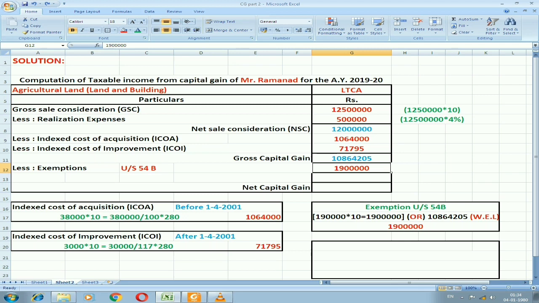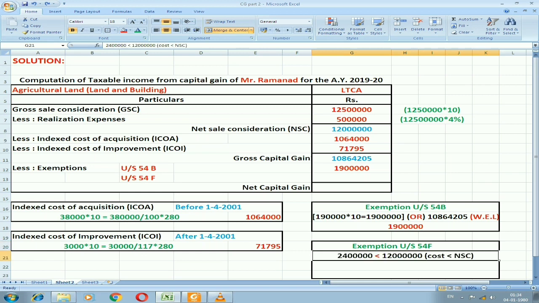While finding out exemption under section 54F, first we are supposed to check the condition, whether the new investment is more than net sale consideration or less than net sale consideration. You can see here, new investment is 24 lakhs and which is less than net sale consideration, that is 1 crore 20 lakhs. If it is less than, then we need to apply the formula: gross capital gain divided by net sale consideration into new investment.